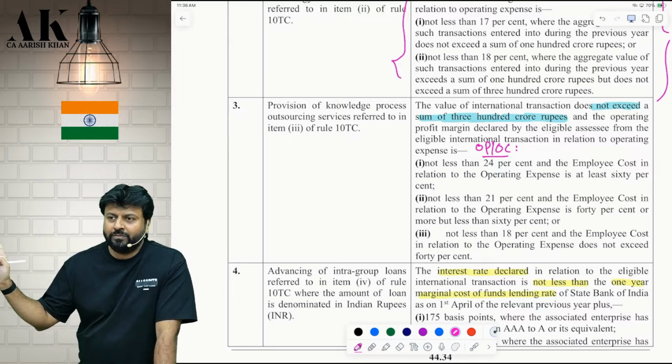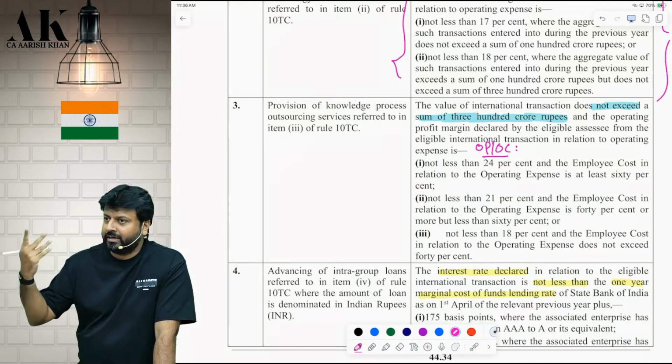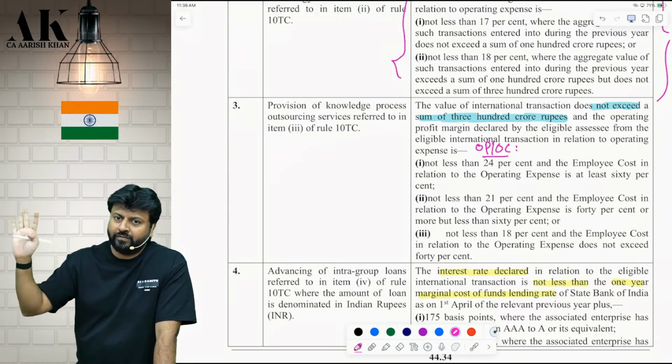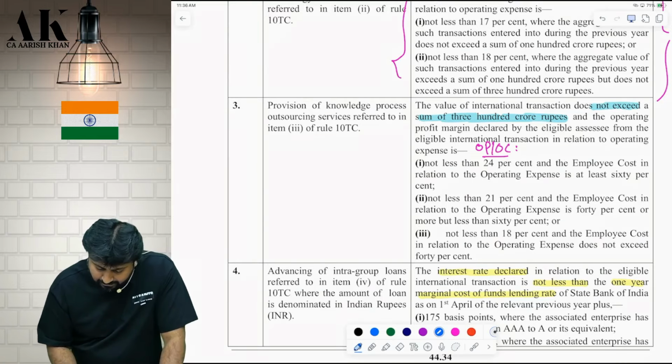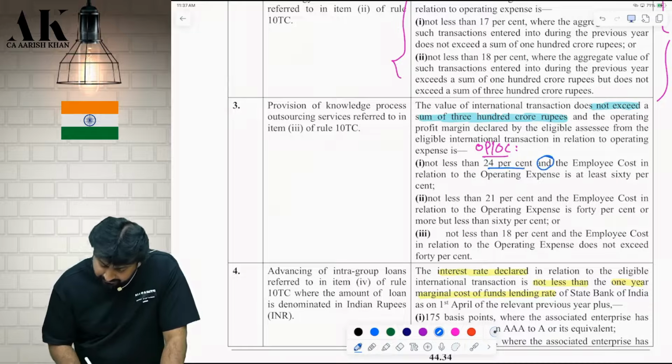Transaction value should be up to how much? Not more than 300. More than 300, safe harbor is not applicable; go follow transfer pricing. Okay. Now, first point: OP upon OC is not less than...